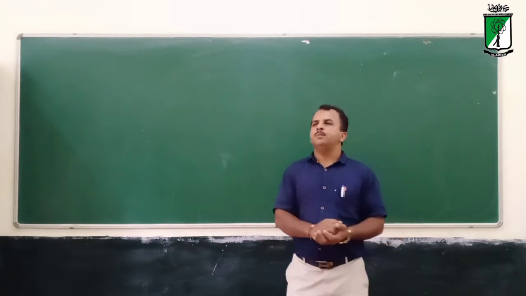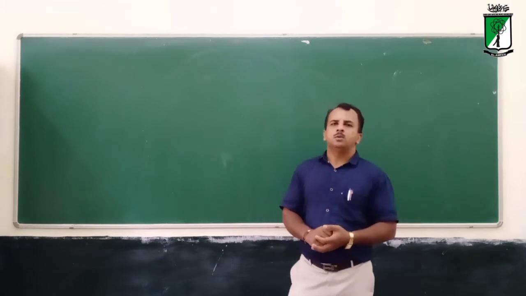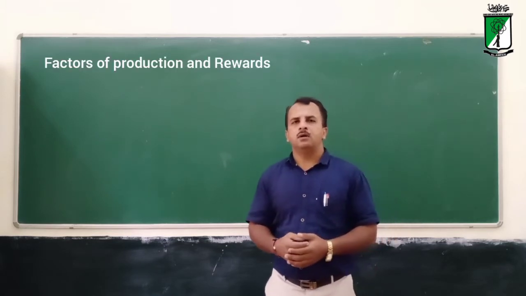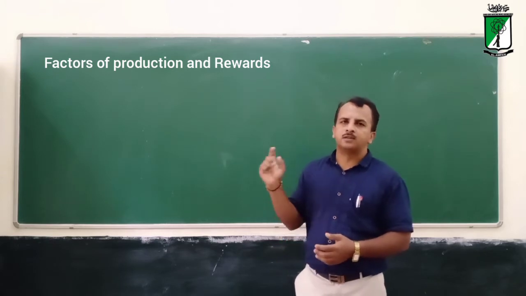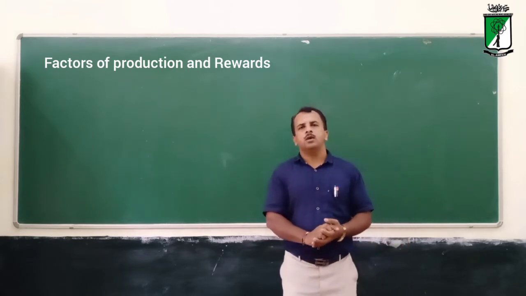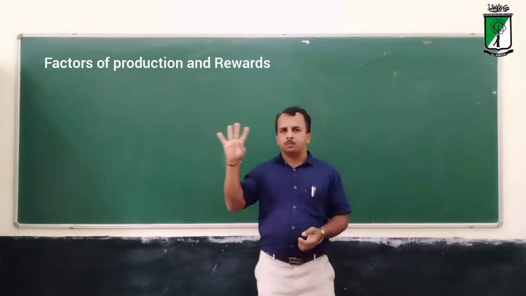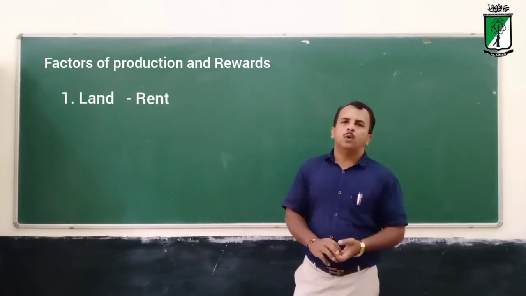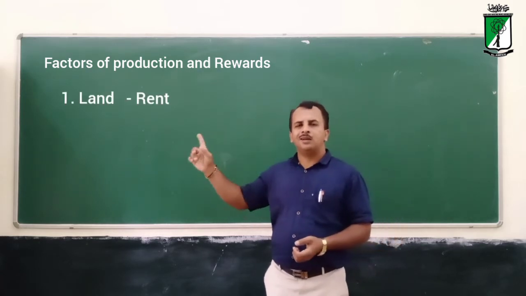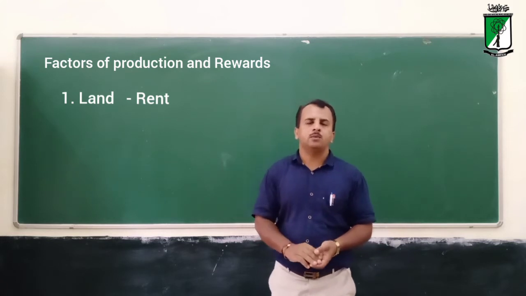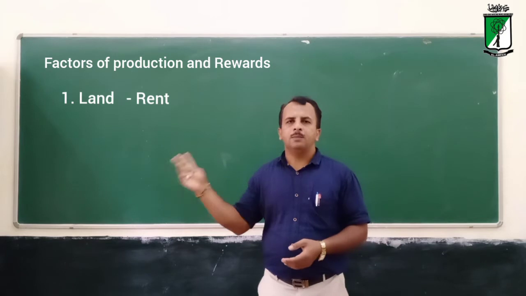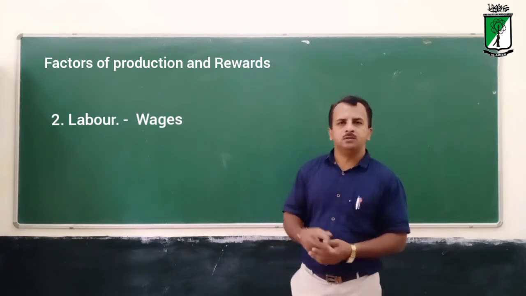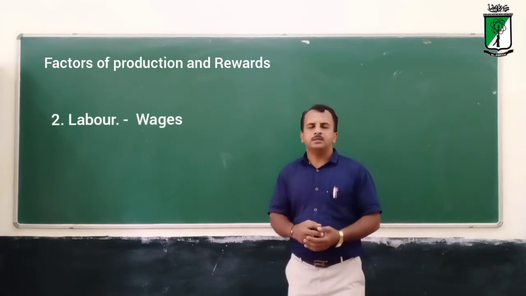Then another important concept was about factors of production and also rewards for the factors of production. There are four factors of production. One is land. Land gets rent as a reward. Labor, the second factor of production, gets wages.